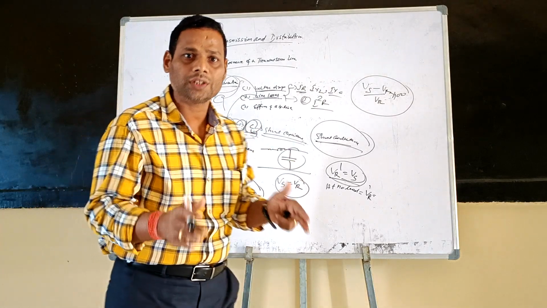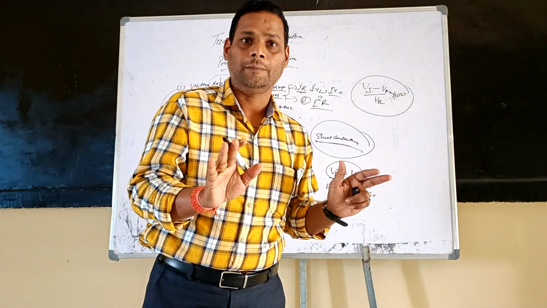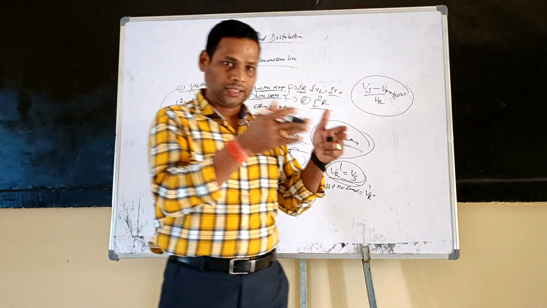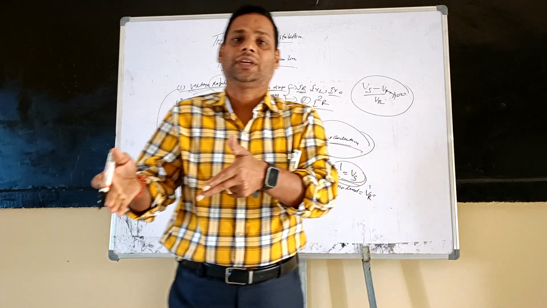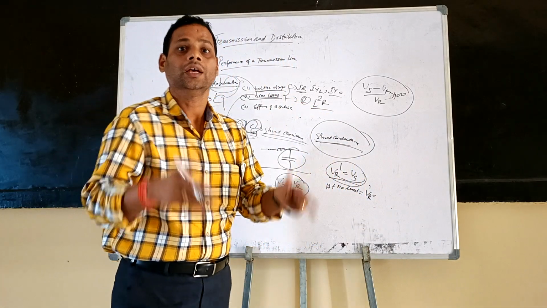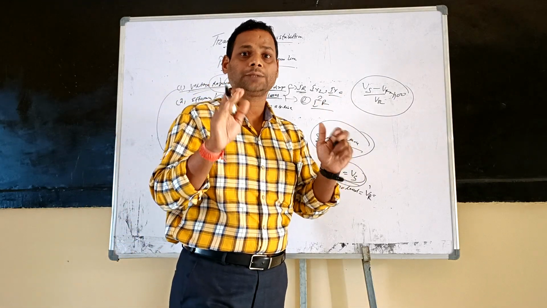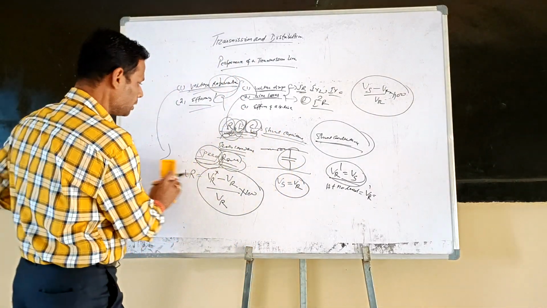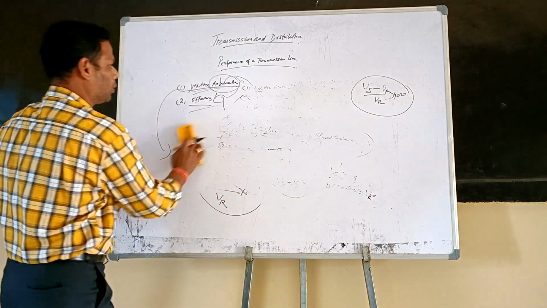And this voltage regulation in the transmission line should be minimum as far as possible. Because if the voltage regulation is minimum, it means there is much less difference between the sending and receiving voltage, and that is important for our customer, right? So the voltage regulation should be minimum as far as possible in a transmission line. This is all about the voltage regulation.